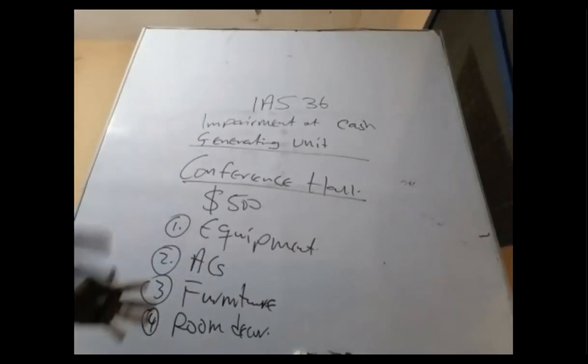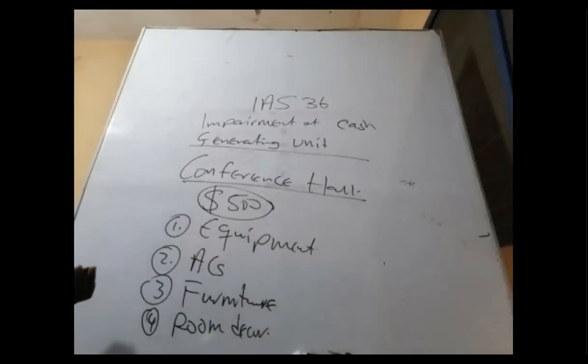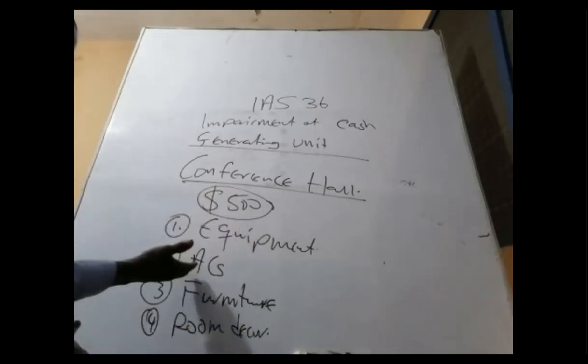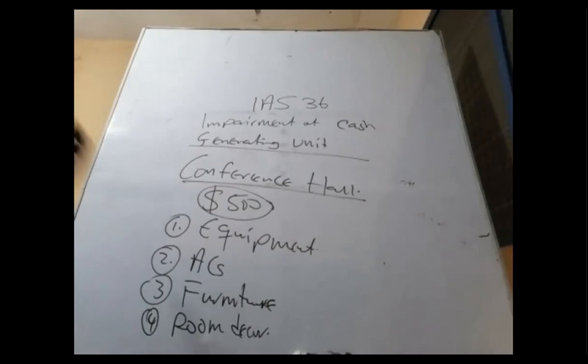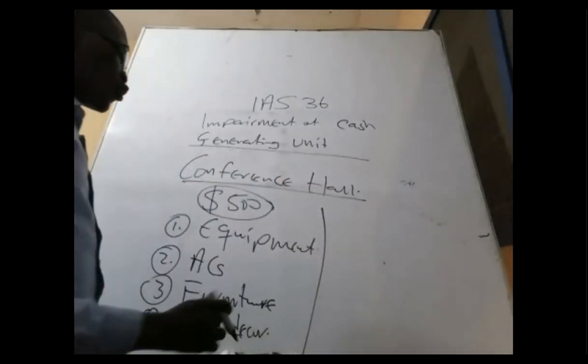All these assets come together to produce the $500 per session. It's not only the room which produces the 500, not only the AC, neither the equipment. So it's an example of a cash generating unit.